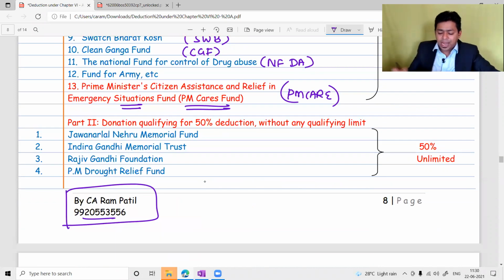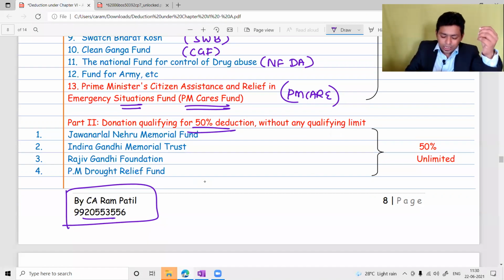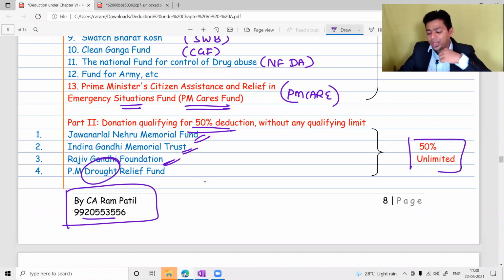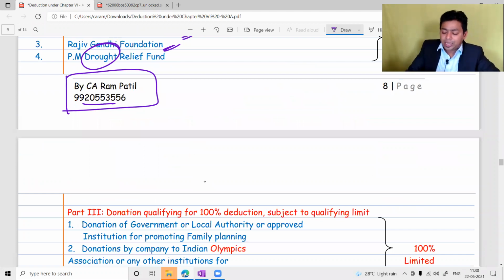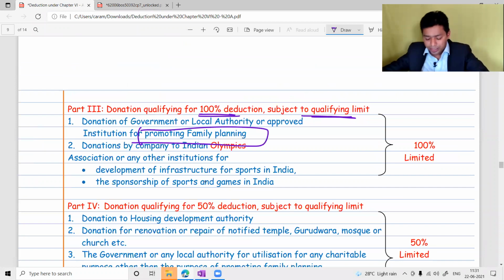In the 50% category, majorly they belong to one family only. That is Indira Gandhi Memorial Trust, Rajiv Gandhi Foundation, Jawaharlal Nehru Foundation, and PM Drought Relief Fund. So these four funds fall in the 50% unlimited category. From the 100% limited category, subject to qualifying limit, there is one sports association for Olympics and all. But what you should remember is promotion of family planning. This comes in examination.